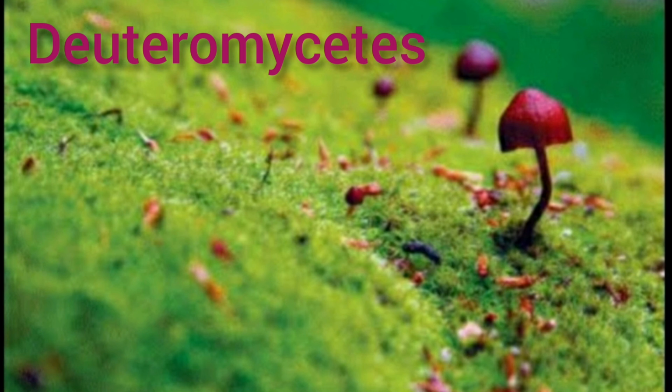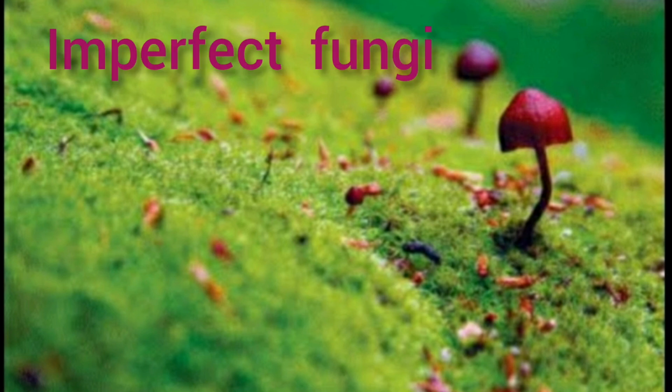The fourth and final class is the Deuteromycetes. These are commonly known as imperfect fungi because only the asexual or vegetative phase of these fungi is known. These are mostly terrestrial, only a few of them are aquatic. The characteristic feature of this class is that the mycelium is septate and branched, cells are usually multinucleated, and the septa possess simple pores. The clamp connections are absent.